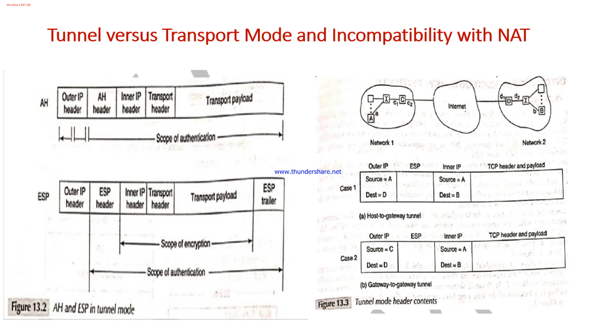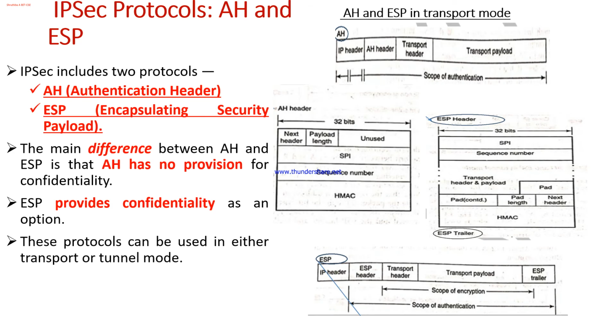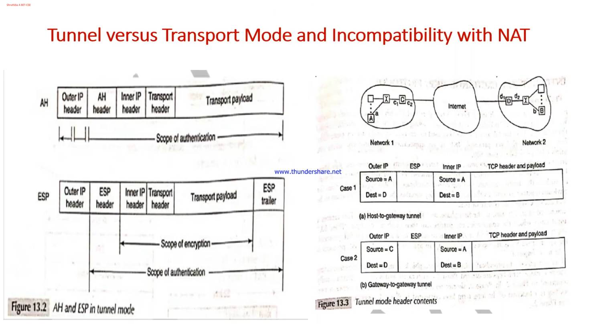So this is all about the two protocols and the modes they operate in, the transport mode and the tunnel mode. Usually you will be asked to differentiate between tunnel and transport mode.